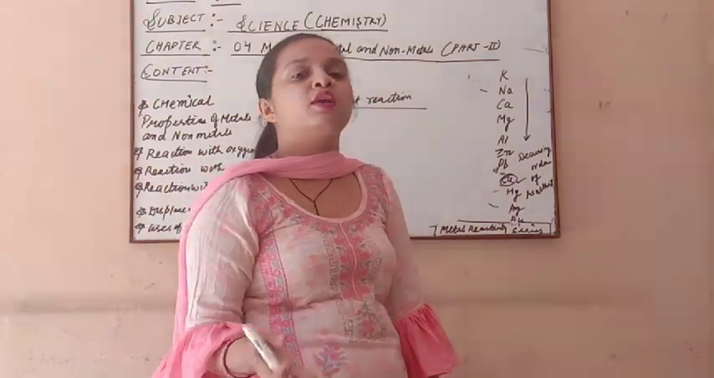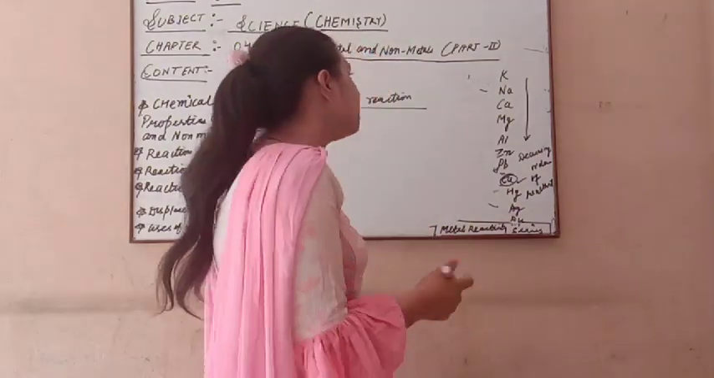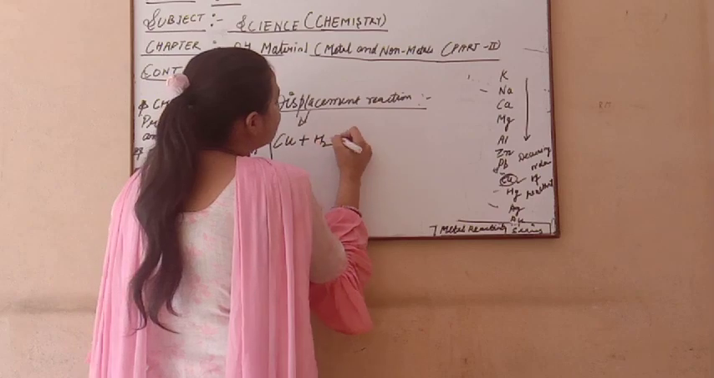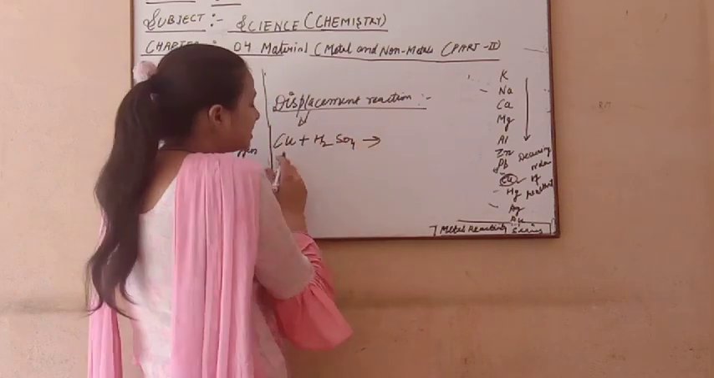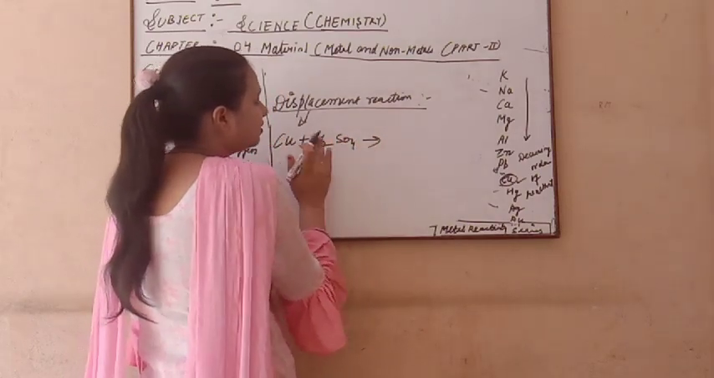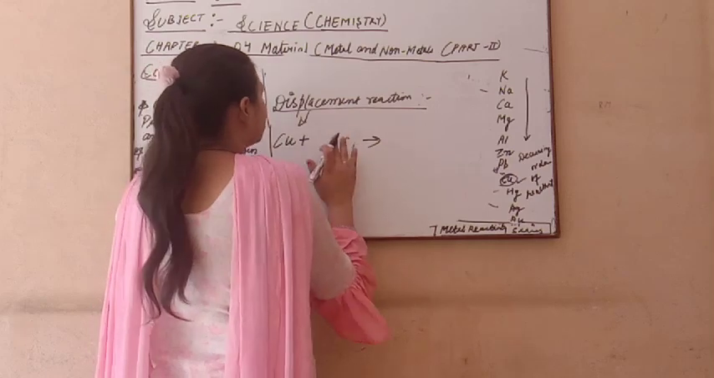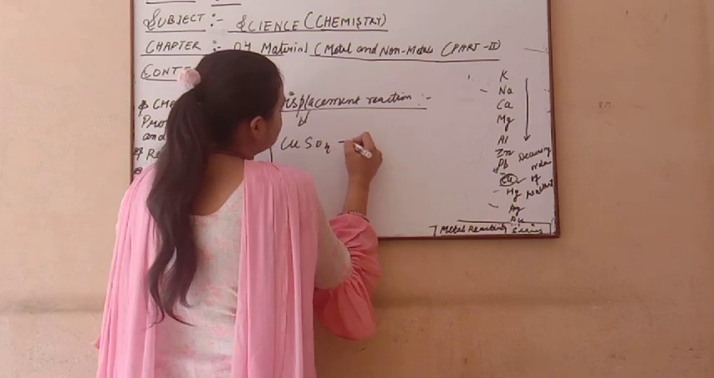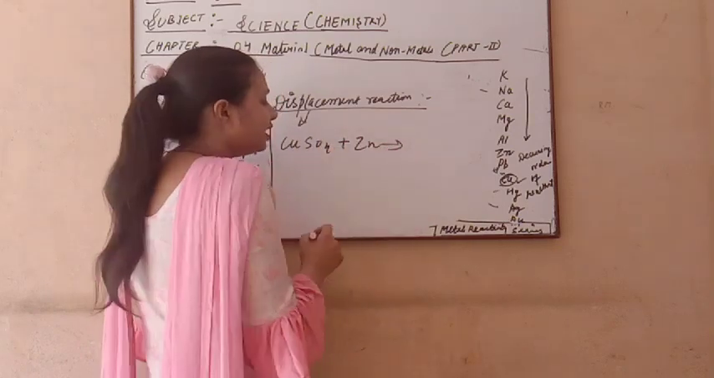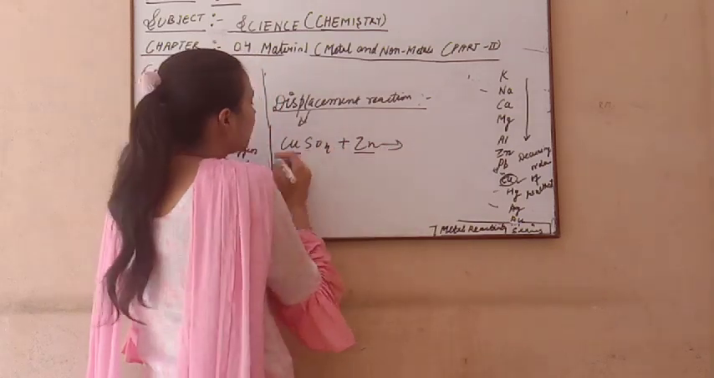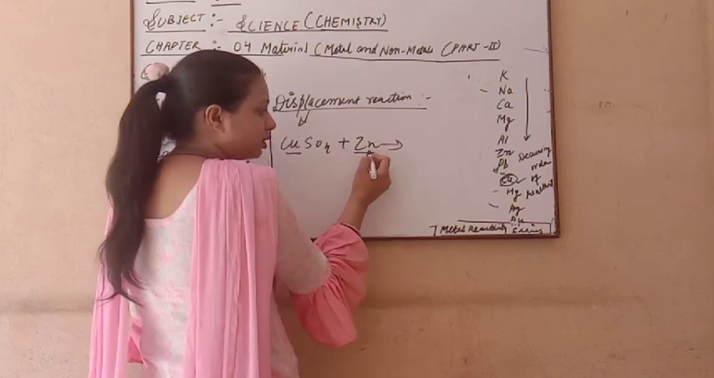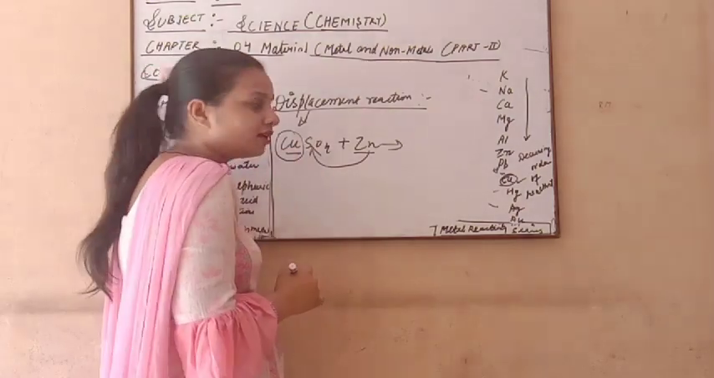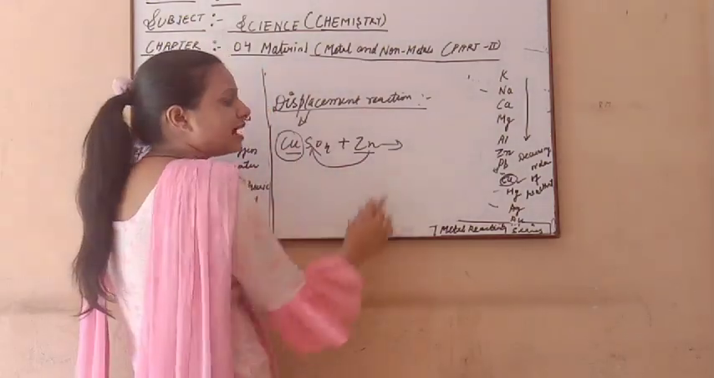So this is the example of displacement reaction. Here I just give an example of displacement reaction. I take the example of copper sulfate plus zinc. Now you see that zinc is also a metal and copper is also a metal, and how is it possible for zinc to combine with sulfate and displace the copper from there? It depends on the metal reactivity series.